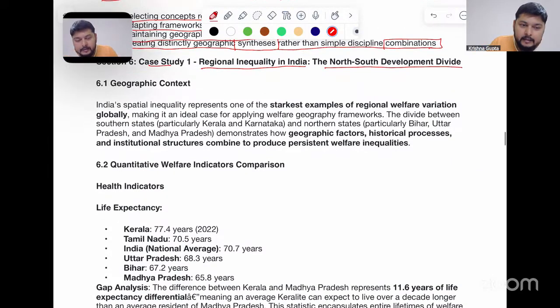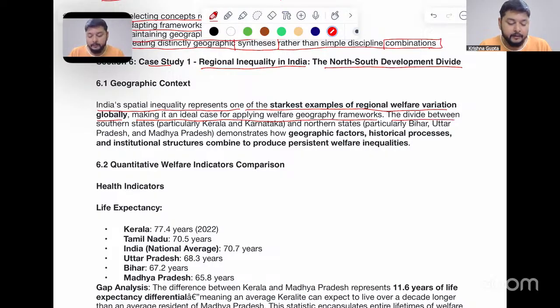Now, in this context, we have something quite important to be highlighted from the welfare approach. India's spatial inequality represents one of the starkest examples of regional welfare variation globally, making it an ideal case for applying welfare geography frameworks.